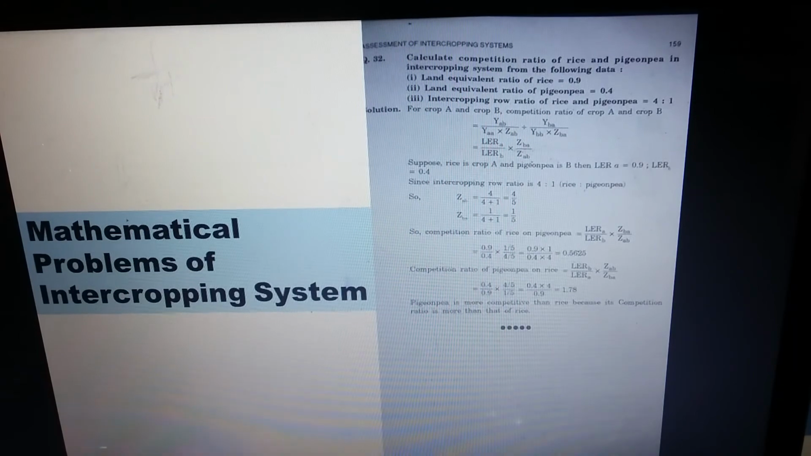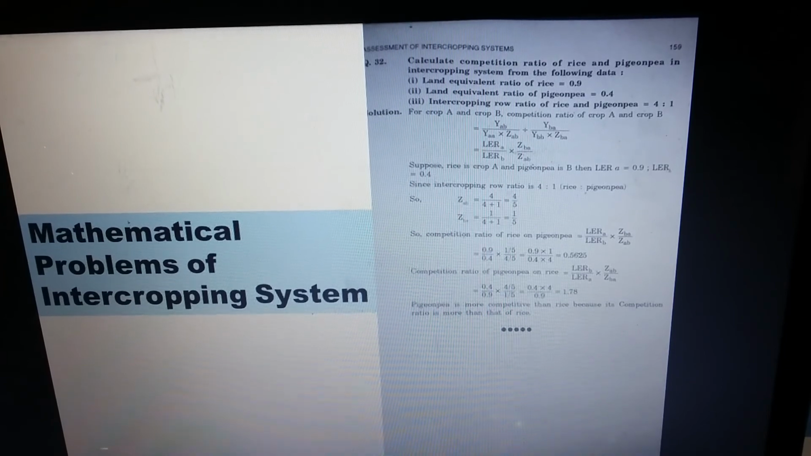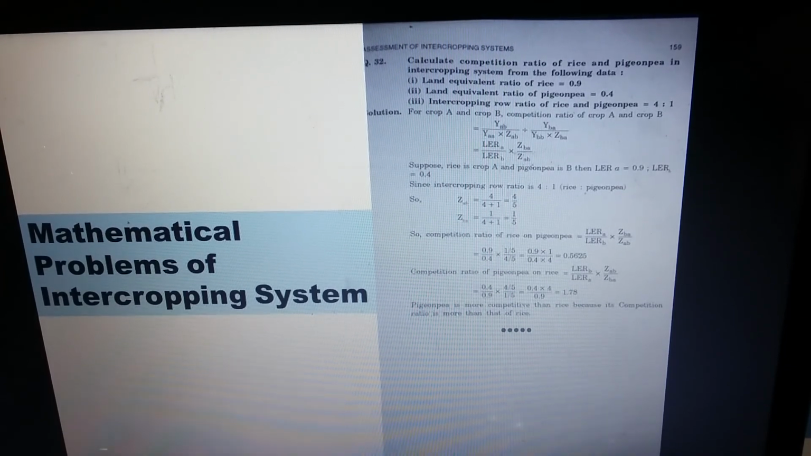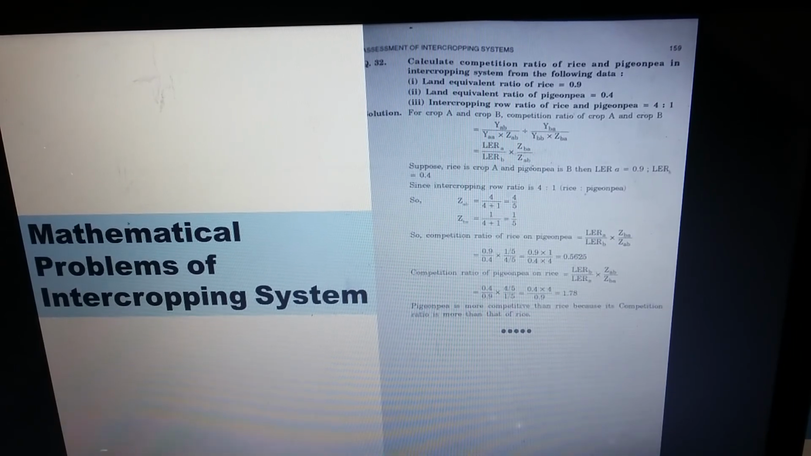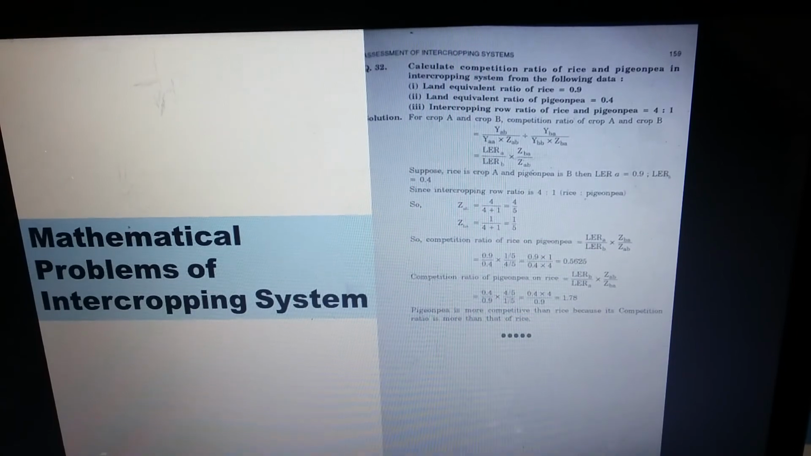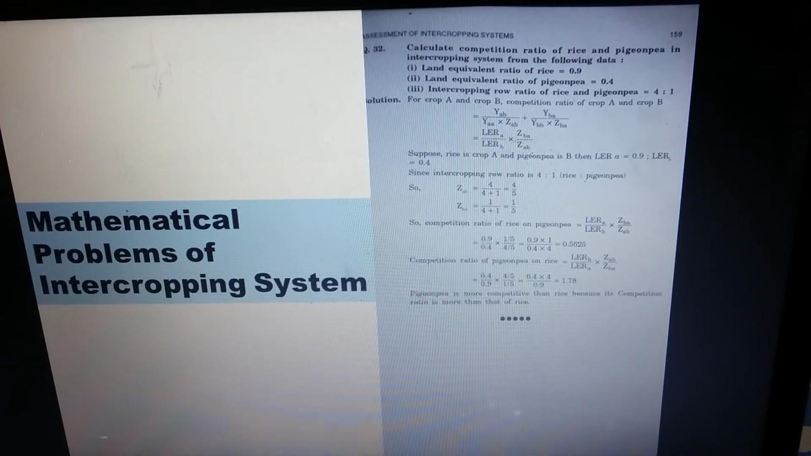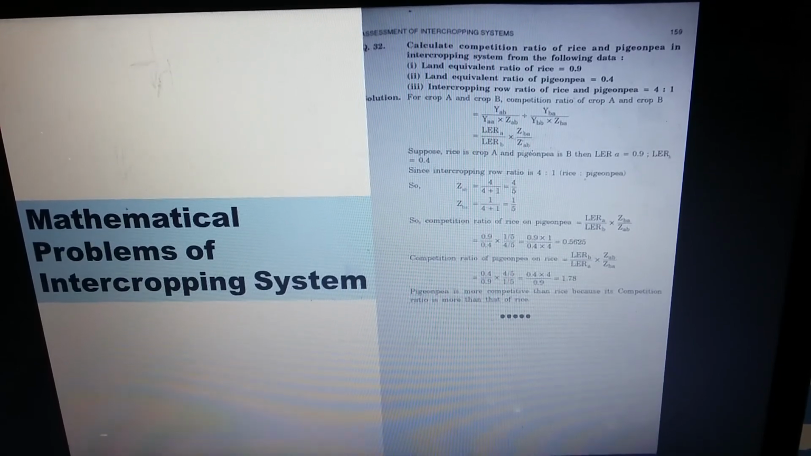So I think I could make clear the formula of competition ratio through this mathematical problem. For your reference, you can consult the book Mathematical Agriculture Concept and Numericals by Dr. Amit Bhatnagar from Kalyani Publishers, and you can find all those mathematical problems.